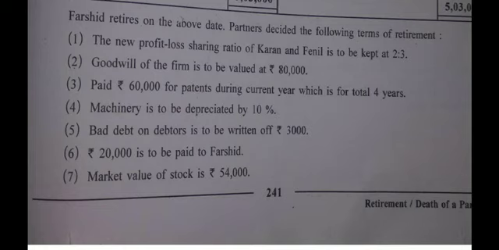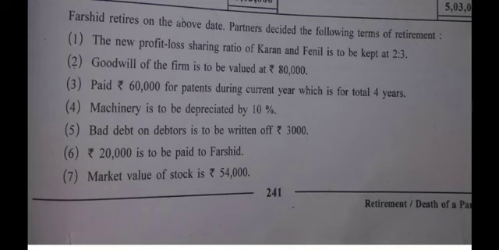Machinery is to be depreciated by 10%. This simply means that the value of machine is to be reduced by 10%. This is not new. You can do this on your own. Fine. The next adjustment. Bad debts on debtors is to be written off rupees 3,000.